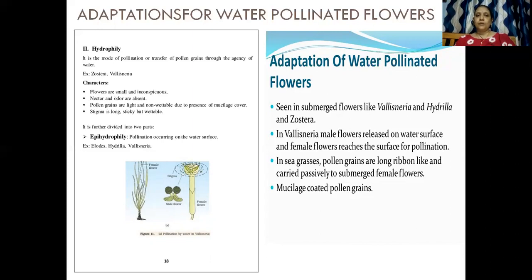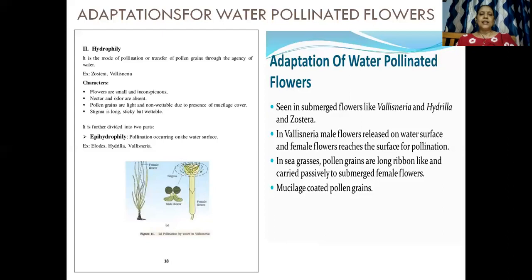That means they have been coated in such a way that they are not desiccated by water. Now, in case of water pollinated flowers, there are two kinds. One is epihydrophily and the other is hypohydrophily. Now, the water pollinated flowers are also called as hydrophily. For example, Zostera and Vallisneria. Now, in case of water pollinated flowers, the flowers need not be very large. The flowers are very small and inconspicuous. The nectar and the odor are absent because in water it does not need any kind of nectar. It does not need any kind of smell.